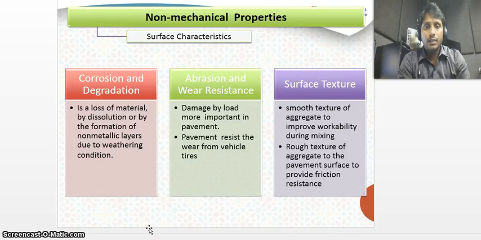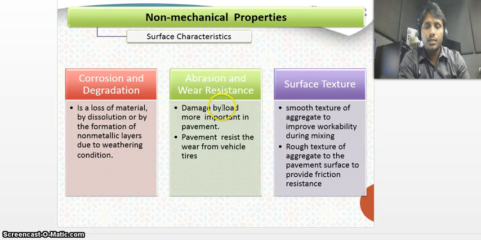Now I am discussing the non-mechanical properties. Surface characteristics. What are the surface characteristics? Corrosion and degradation. Corrosion means the loss of material or the loss of surface of the material, or any deterioration in the material due to the weathering action. It is a loss of material by dissolution or by the formation of non-metallic layers due to weathering conditions.